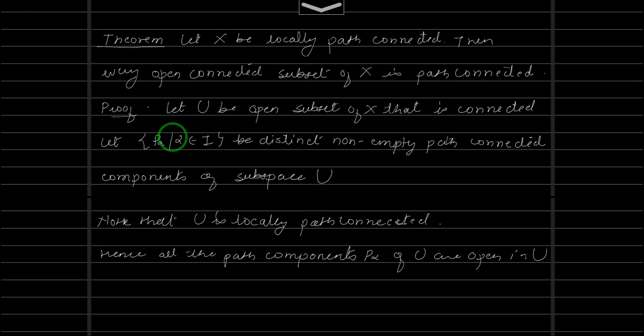Suppose not. Then it has more than one element, so let us take two elements alpha, beta belonging to I, the indexing set, such that beta is not equal to alpha.